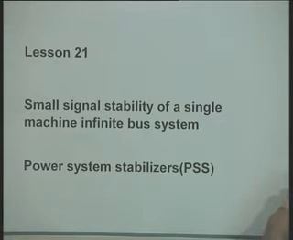Friends, today we will continue our study on small signal stability of a single machine in finite bus system. In the previous lecture, we have studied the effect of automatic voltage regulator on the damping and synchronizing torque coefficients.